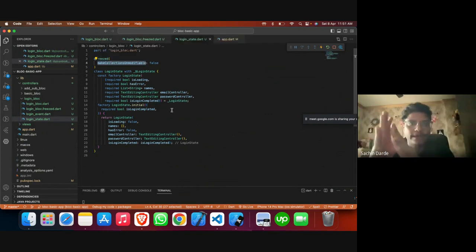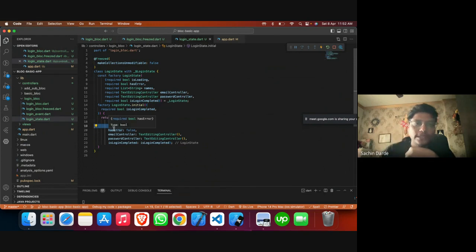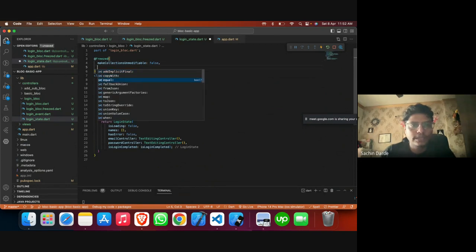So let me just give a better example. For instance, let's say you have a list. Initially you make the list with the names Sachin, Vasu, and all of the names. And you want to make sure that the block cannot modify it. So you can say it's true. Whatever you define when it's initialized will reside as it is. It won't be modified.